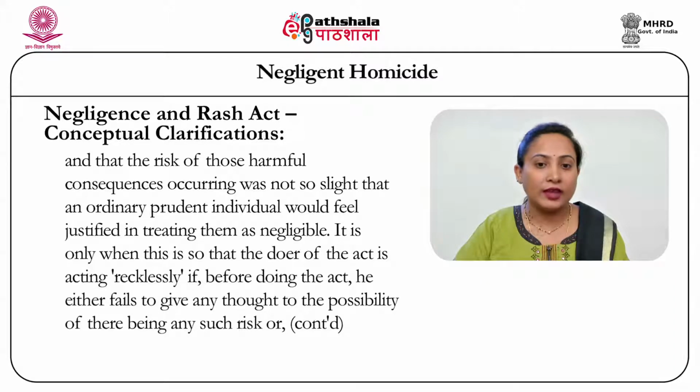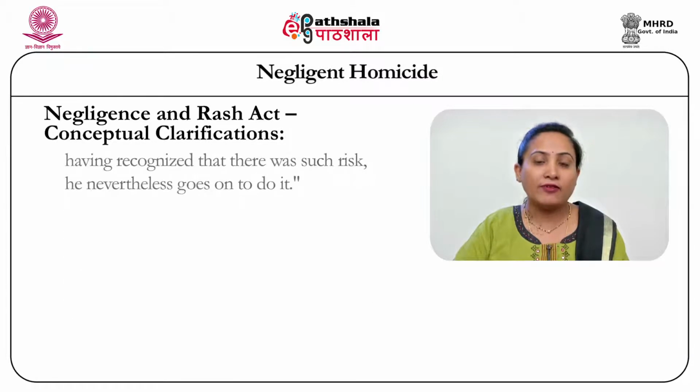It is only when this is so that the doer of the act is acting recklessly. If before doing the act, he either fails to give any thought to the possibility of there being any such risk, or having recognized that there was such risk, he nevertheless goes on to do it. In fact, this is the justification for imposing criminal liability for rash acts.